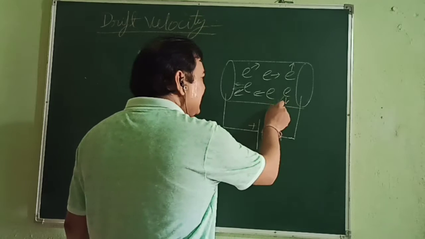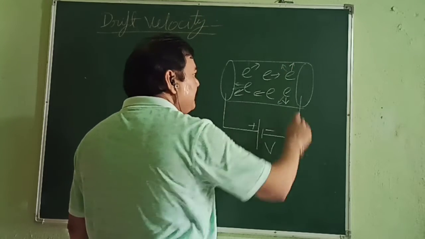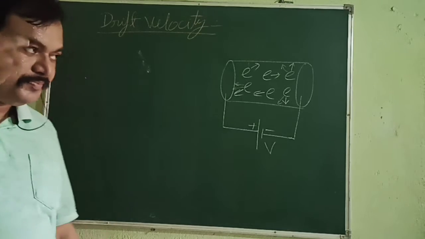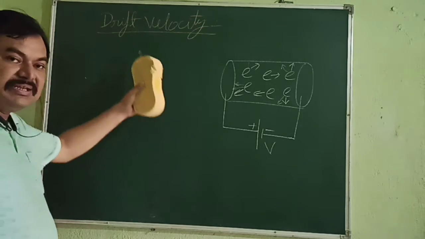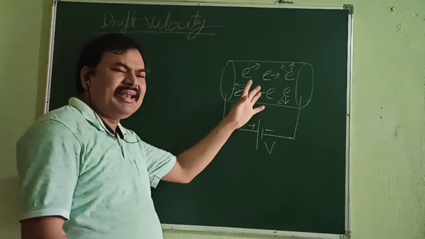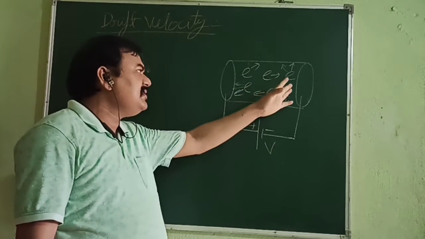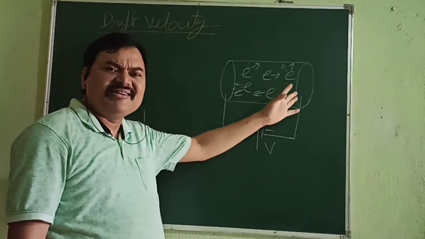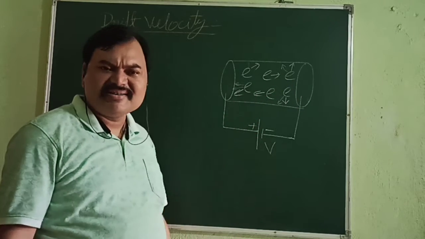This will shift its direction of motion, because of the force acting on it. Now, what is drift velocity? Write the definition of it. See, then what will happen? All the electrons will be moving with different velocities from the negative end of the conductor towards the positive end of the conductor.